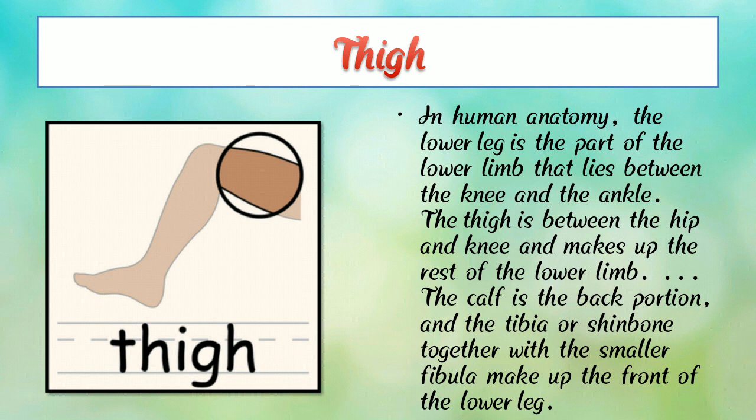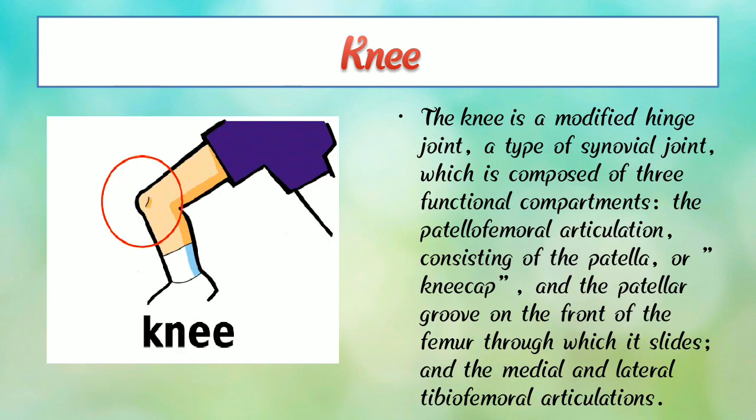So, the thigh is between the hip and knee and makes up the rest of the lower limb. And in human anatomy, the lower leg is the part of the lower limb that lies between the knee and the ankle. So children, you all understand about thigh. So now we are going to learn knee.